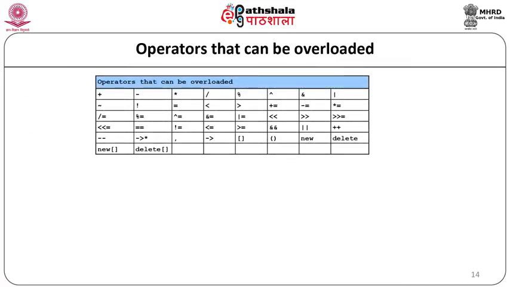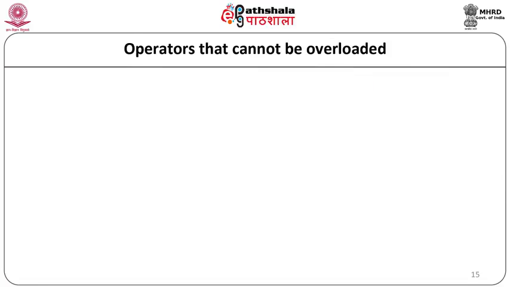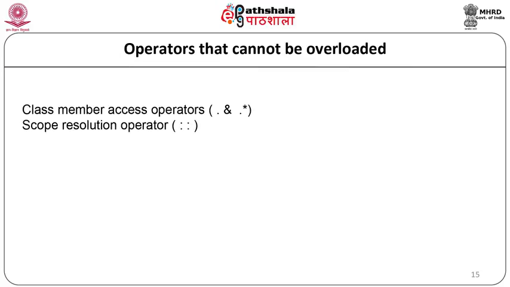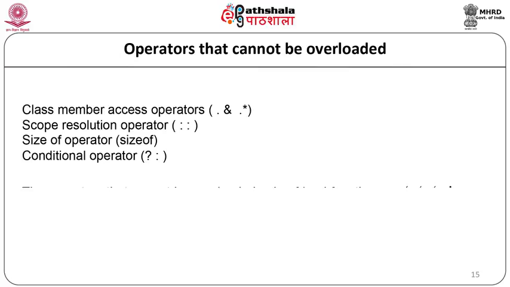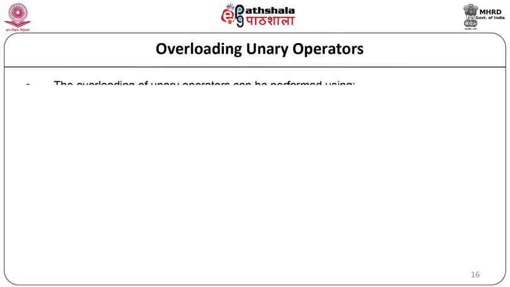Here you can see the list of all the operators that can be overloaded for a user defined data type. The operators that may be overloaded in both their unary and binary form are plus, minus, star and slash. Operators that cannot be overloaded are the class member operator, scope resolution operator, sizeof operator, and conditional operator. The operators that cannot be overloaded using the friend function are equal to, the function call operator, the round bracket operator and the square bracket operator.